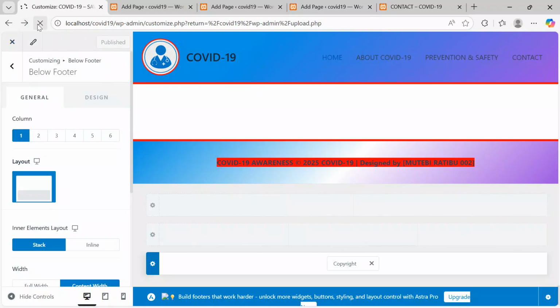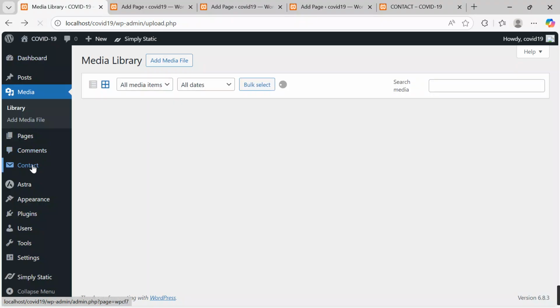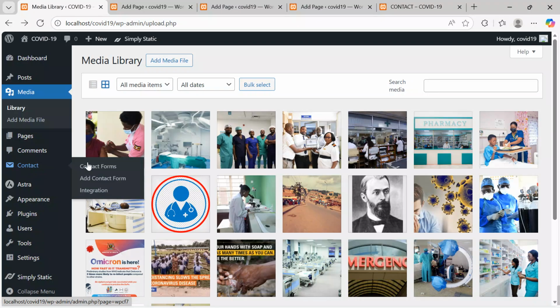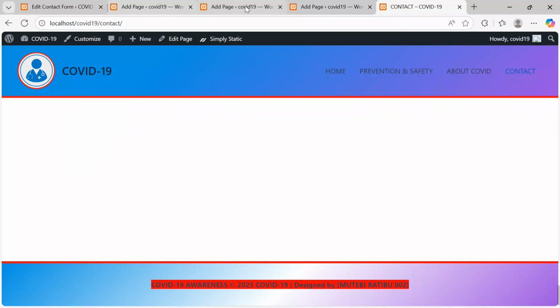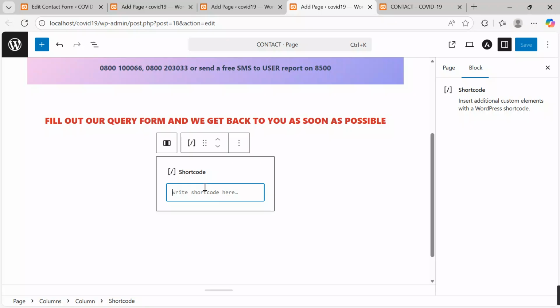Go back to your dashboard. Under the contact form, click and say contact forms. Under the contact forms, come and copy this short code. Ctrl C, come back to your design view for your code, and then say Ctrl V, paste it over there.